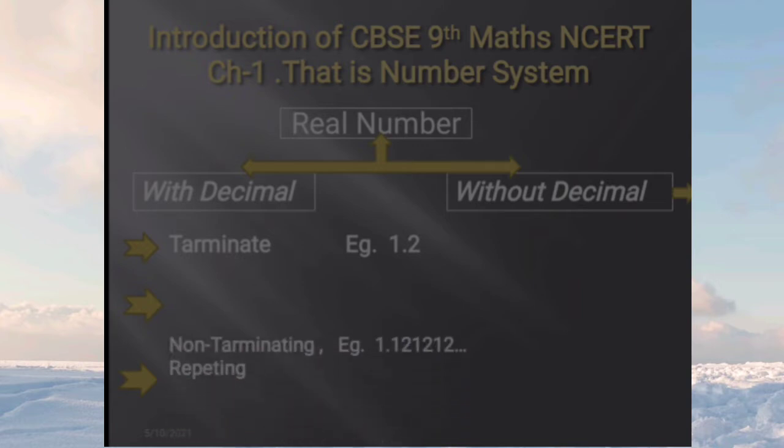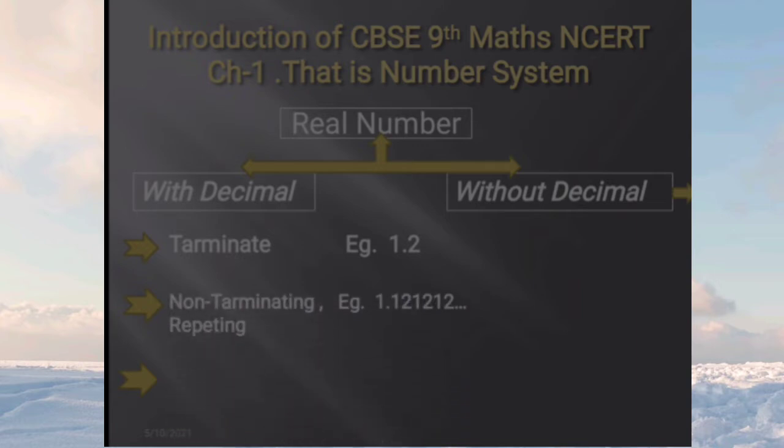So the next one is the non-terminating repeating decimal number. So what is non-terminating? Non-terminating means after the decimal there will be an infinite number of digits. And what is repeating? It means there will be one sequence that will be repeated again and again.